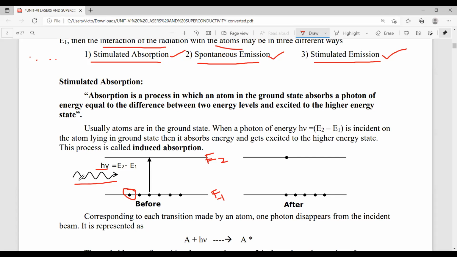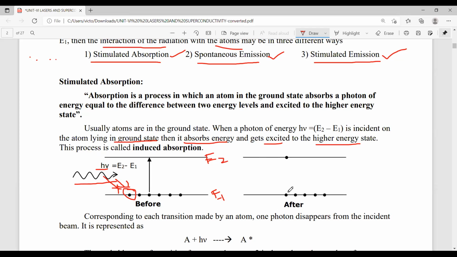That's why when we give h nu of energy to this atom, it jumps to the higher energy level. That means the atom absorbs this energy. The atoms in the ground state absorb energy and are excited to a higher energy level.